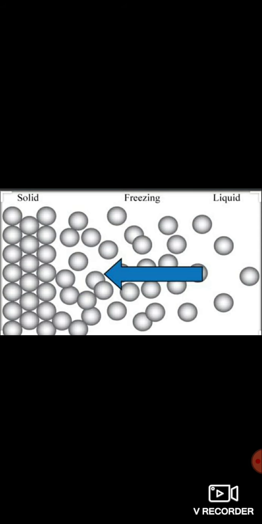The particle theory says that if a liquid is cooled sufficiently, the particles lose so much energy that they can no longer slide over each other. This means when you start to cool the liquid, the particles of a liquid come closer to each other.